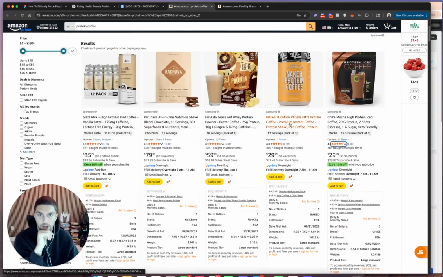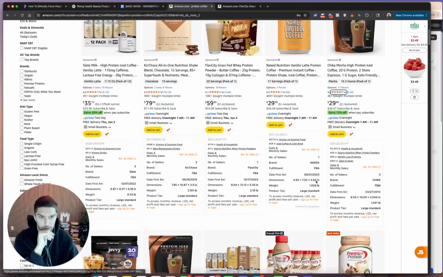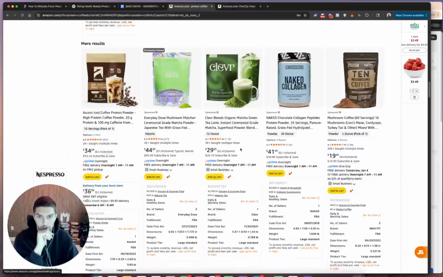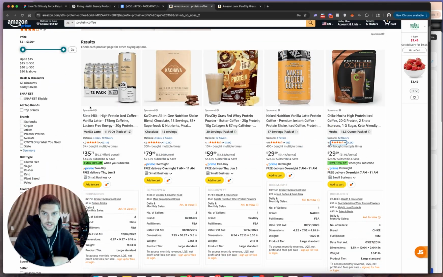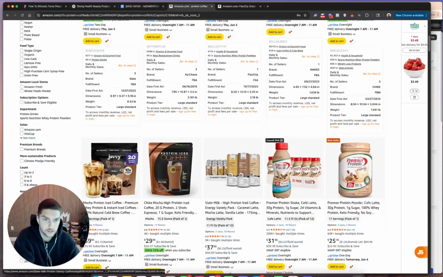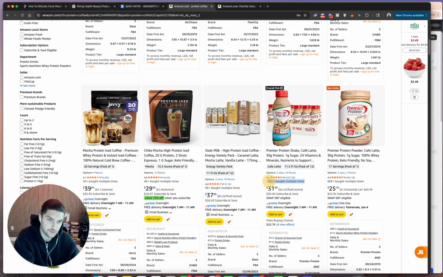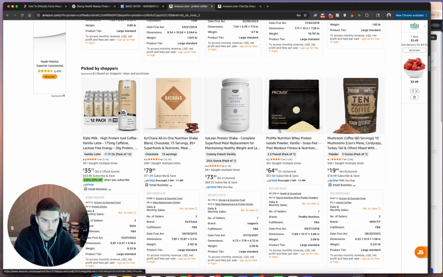So first thing I notice is, one, there's not a lot of brands selling this product. It's pretty much the same couple brands repeated on the first page. The second thing that I notice is the majority of these brands are RTDs, so ready to drink things, which are pretty expensive, like stuff like this, and it's not actual proteins, right? But I mean, look at this, 200,000 units sold, obviously. Premier Protein, this is a brand that's been around for so long, but you get the idea. This is a winner product, okay?